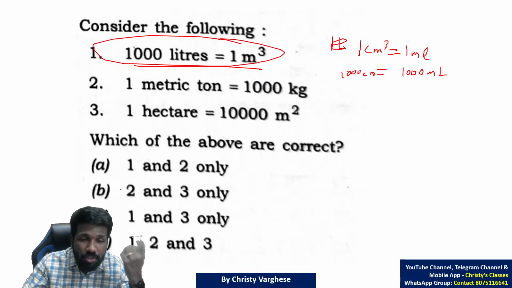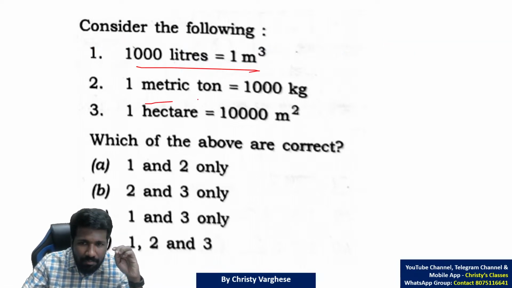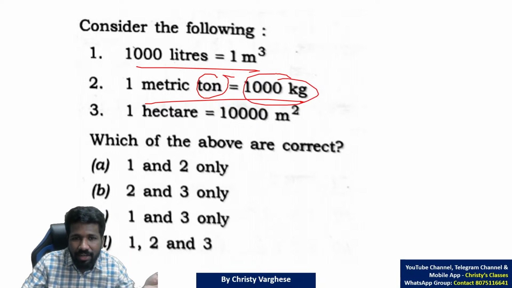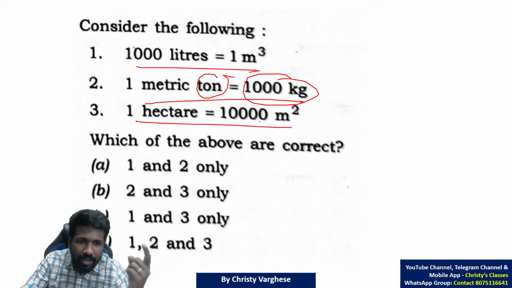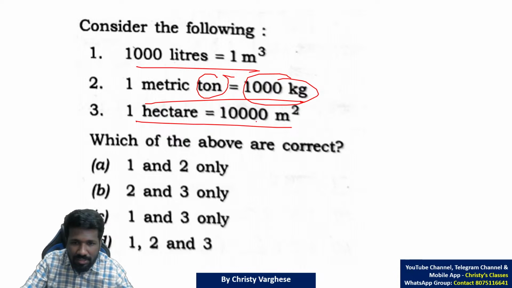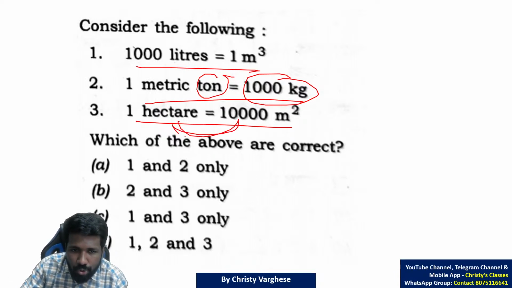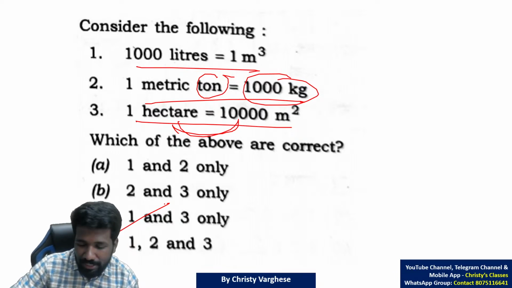Otherwise you have to know this by heart. So these three statements are totally correct, because 1 ton is 1000 kg. Ton and quintal, 1 quintal is 100 kg, 1 ton is 1000 kg. And 1 hectare is 10,000 meter square. That is also correct. Hectare is one system, and metric system is meter square, centimeter square, etc. To convert those two systems, these two ratios. So all these conversions are correct. So option D is the answer. Unit conversion based direct question was asked.